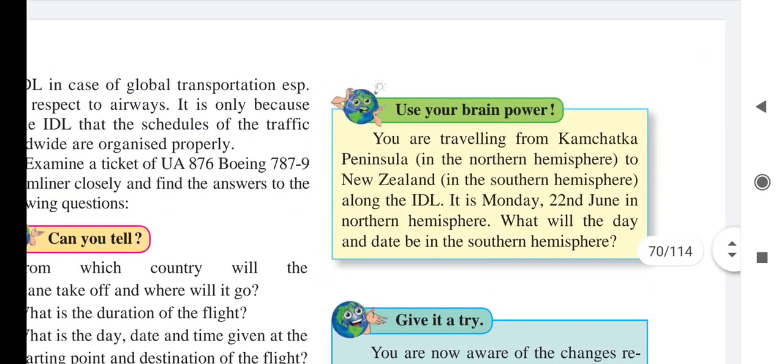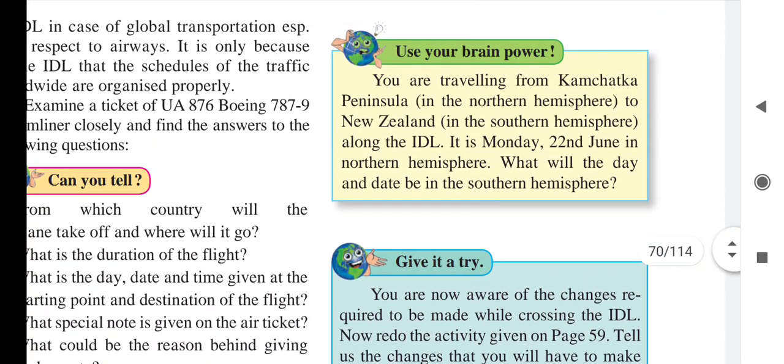In this way we have completed this chapter. Use your brain power and give it a try. Two things are given that we will study. You are traveling from the Kamchatka Peninsula in the Northern Hemisphere to New Zealand in the Southern Hemisphere along the ideal. It is Monday 22nd June in the Northern Hemisphere. What will the day and date be in the Southern Hemisphere?